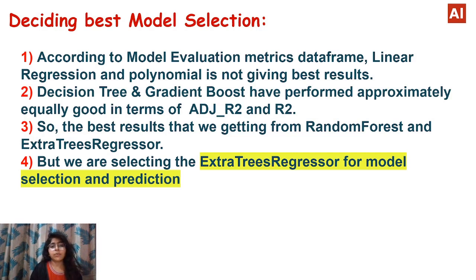According to our model evaluation matrix data frame, linear regression and polynomial are not giving the best results. Decision tree and gradient boosting have performed approximately equally well in terms of adjusted R2 and R2. The best results we are getting are from random forest and extra trees regression, but we are selecting extra trees regression for model selection and prediction.